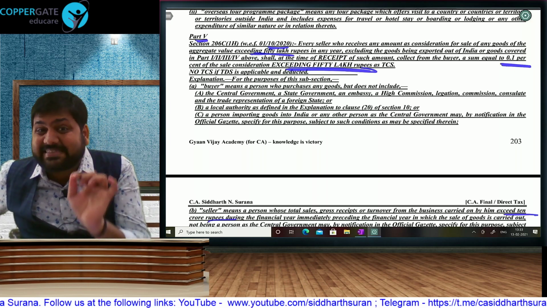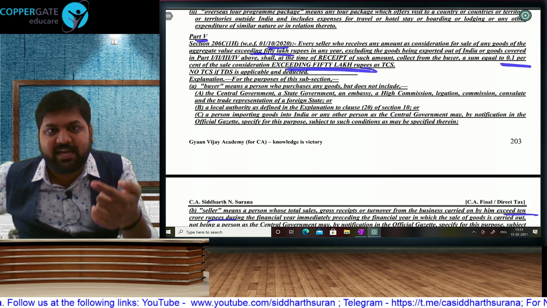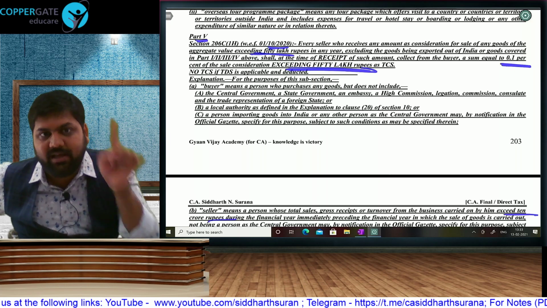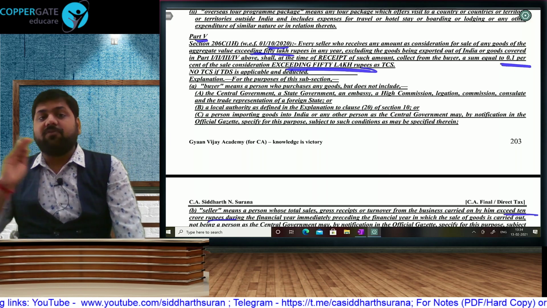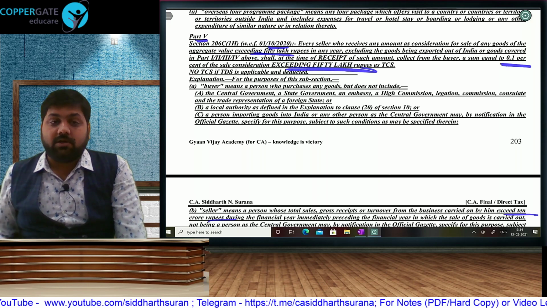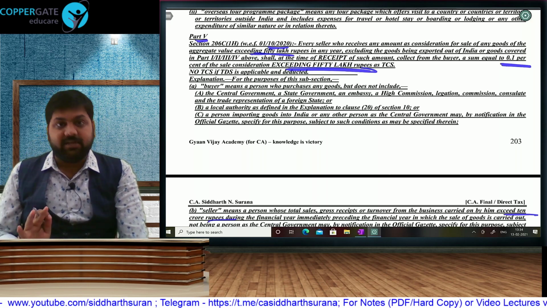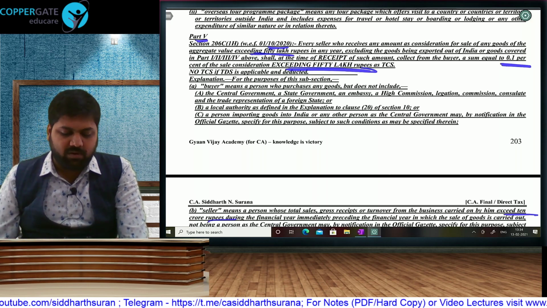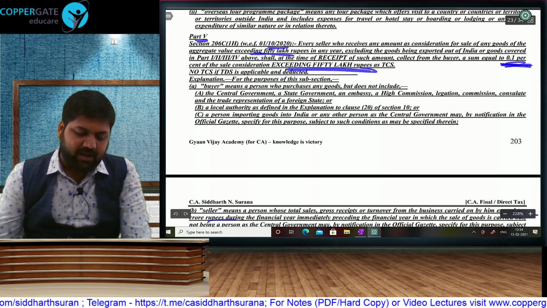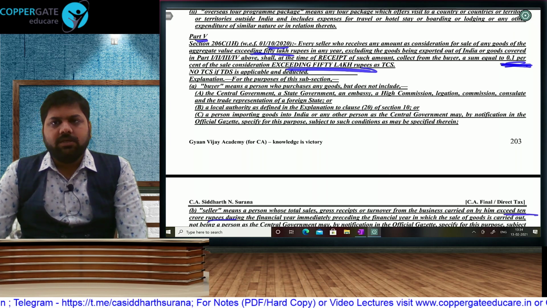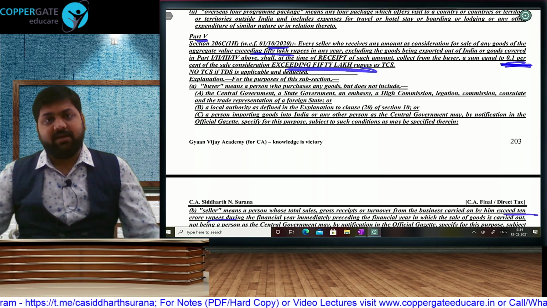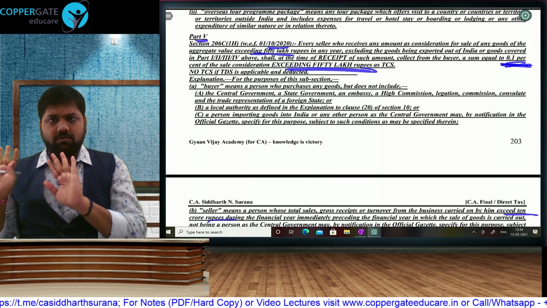So on the excess over 50 lakh, and then obviously once I cross 50 lakh from one party, any other transaction in the current year, which we have already crossed 50 lakh rupees. If last year turnover is more than 10 crore, in the current year any party, it is obviously party wise, you are selling more than 50 lakh, then on the excess over 50 lakh, there will be 0.1% TCS. 0.1%. So supposing last year my turnover was more than 10 crore.